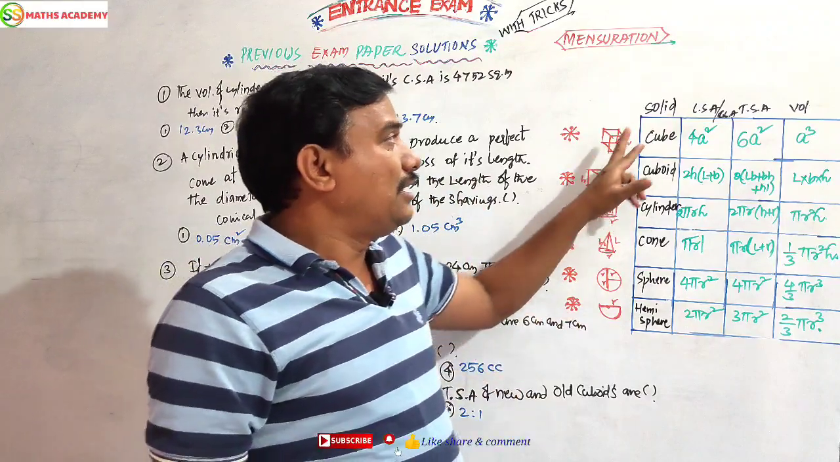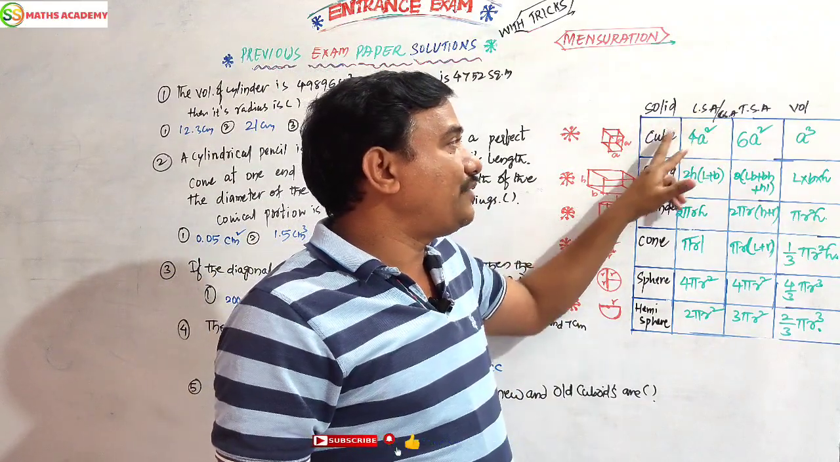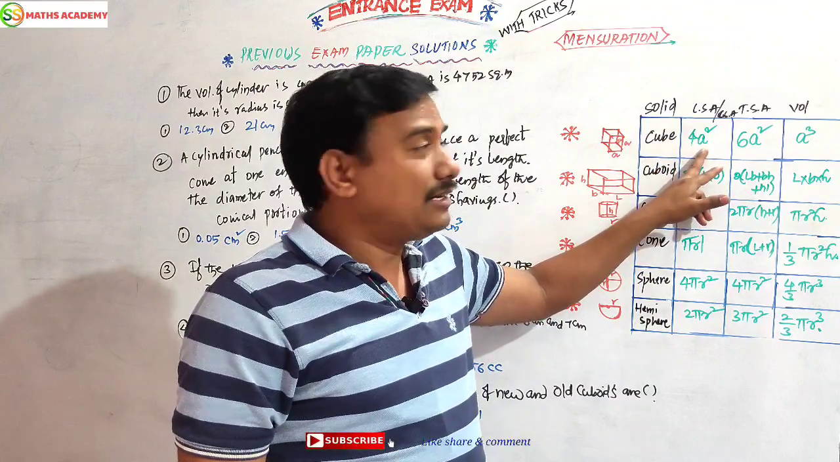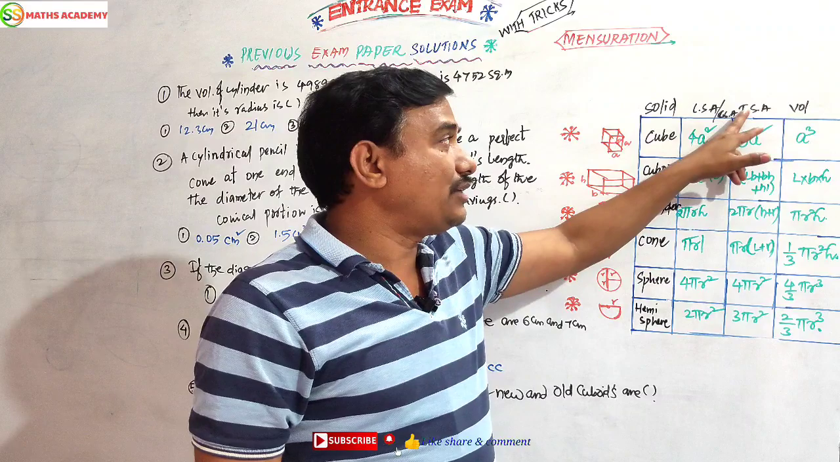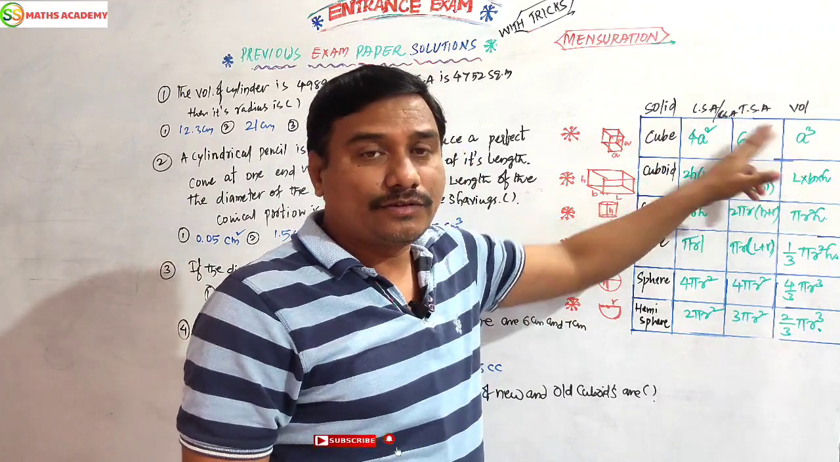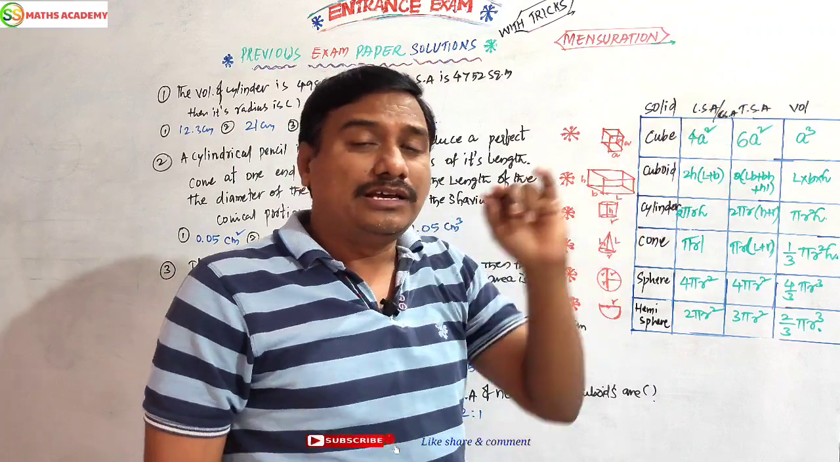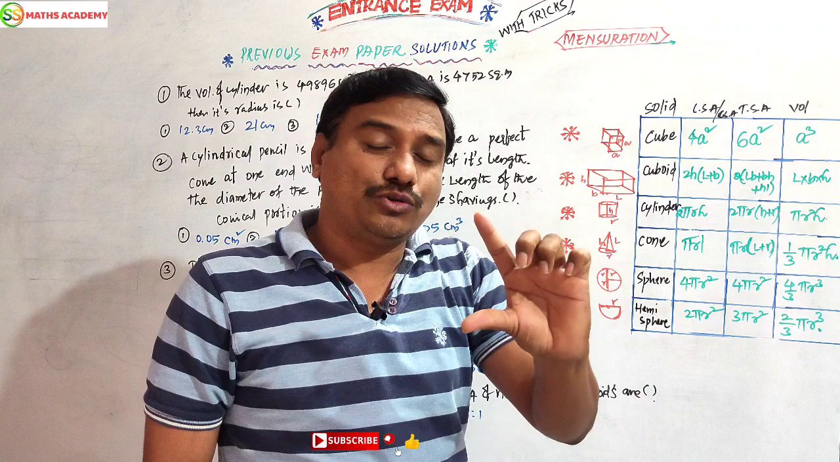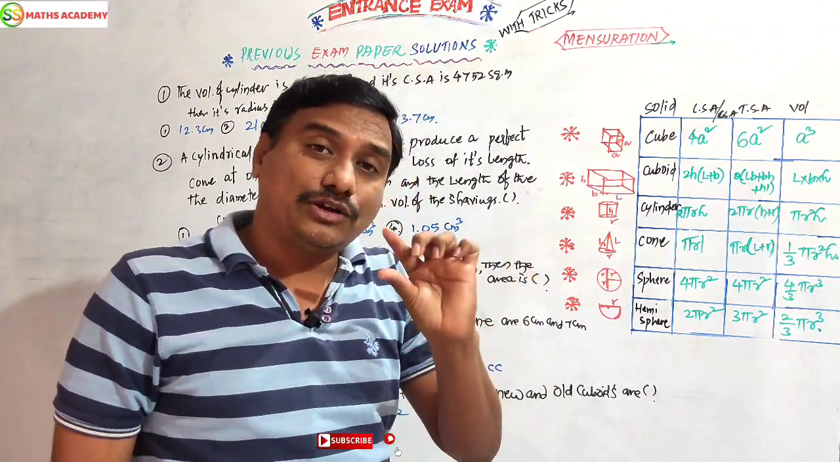Let us see the lateral surface area of a cube: 4a square. Total surface area of a cube is 6a square. Volume will be a cube. 4a square, 6a square, a cube. The number of faces of a cube is 6. The number of vertices of a cube is 8. The number of edges of a cube is 12.